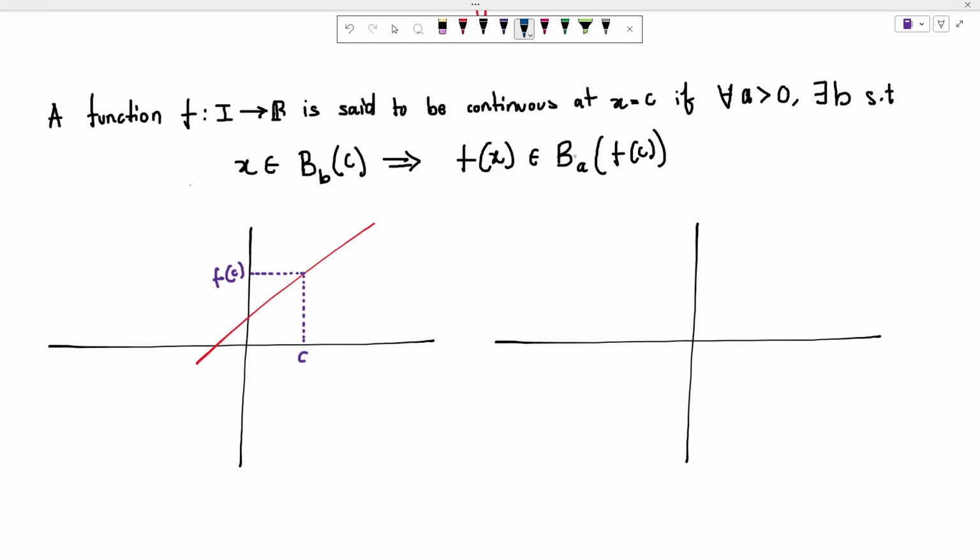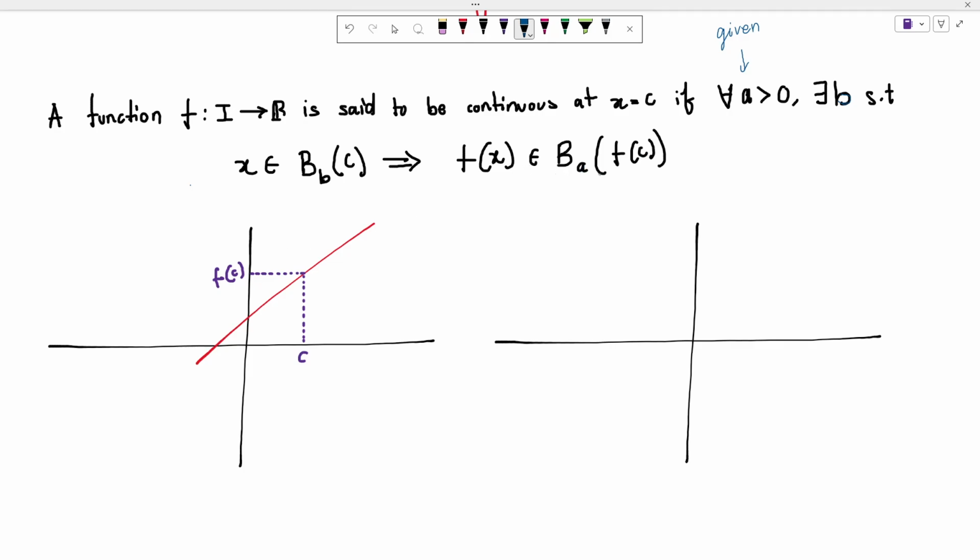Now what does this definition say? For any given a, so a is given, I need to come up with a b such that this thing holds. So let's take a to be, let's say, 5 or 6, whatever. It basically says that there should be a b such that if x belongs to the b neighborhood of c, then f of x should belong to the a neighborhood of f of c.